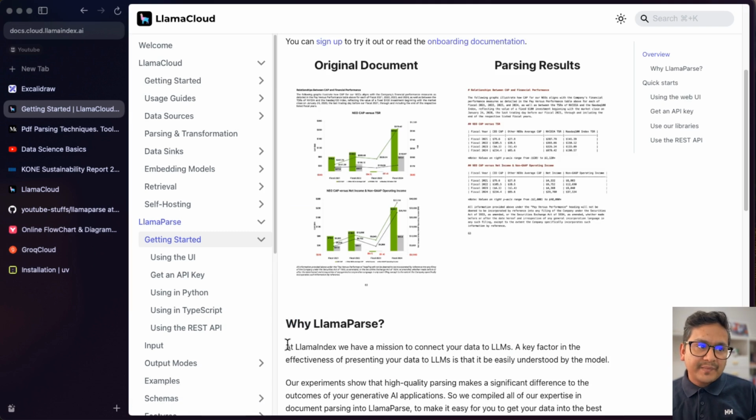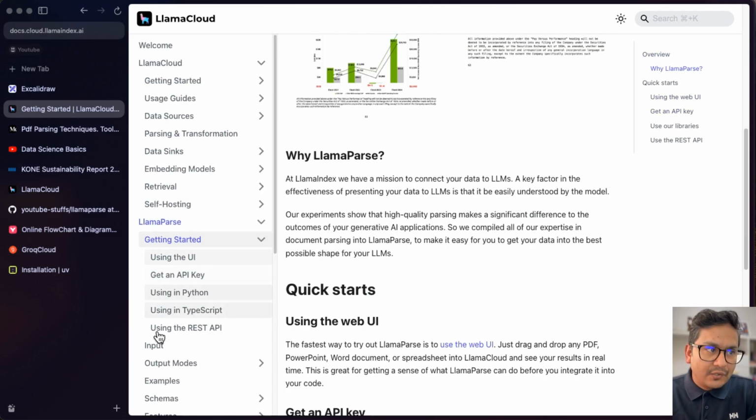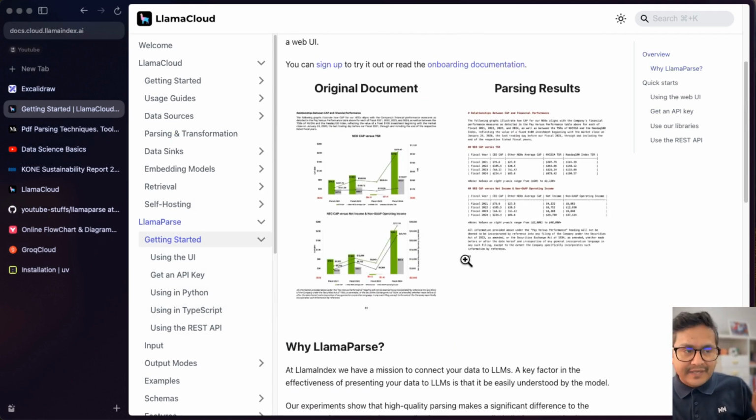This is really important because at LlamaIndex, we have a mission to connect your data to LLMs. The effectiveness of presenting your data to LLMs is that it can be easily understood by the model. This is what I mentioned before, that making the data LLM ready is the main thing about document parsing, and that is what LlamaParse is also doing. You can follow all the different documents. I will be coming back to this via different links later also.